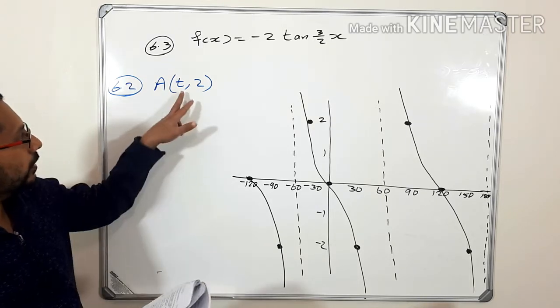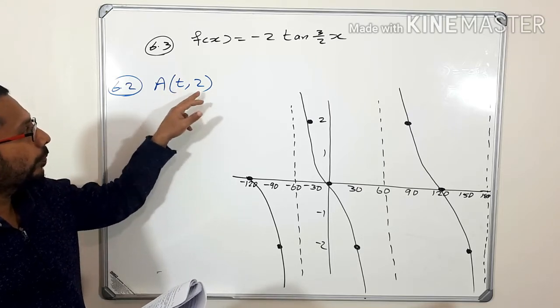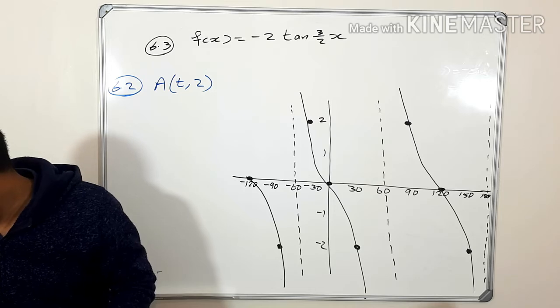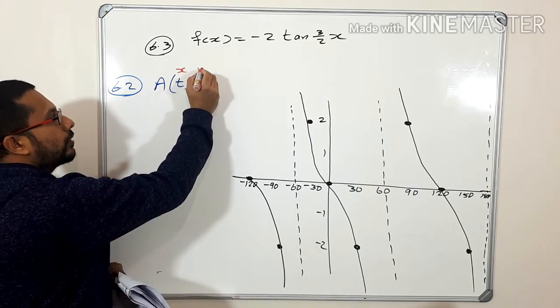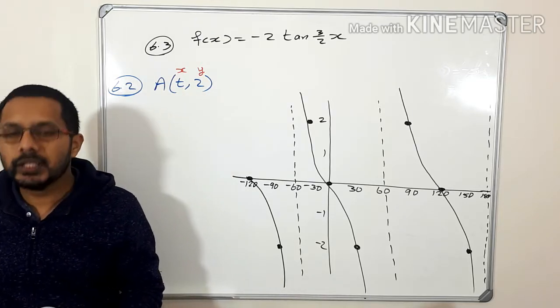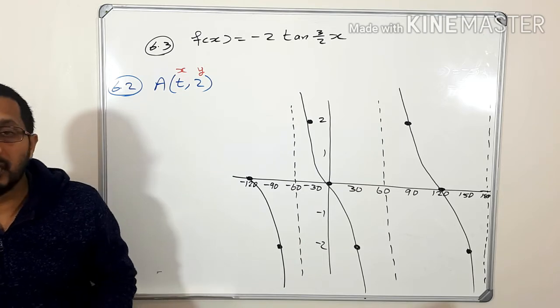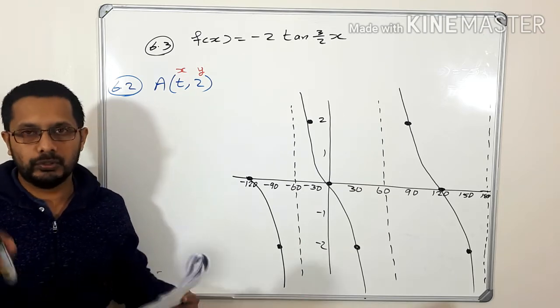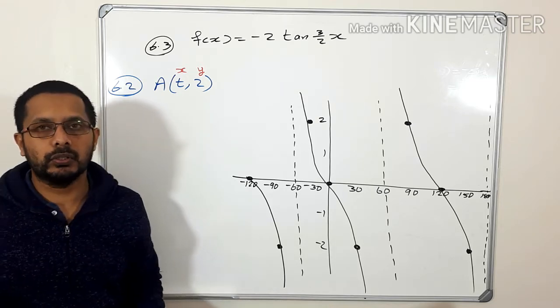They are saying that this point lies on the graph. So (t, 2) means the x value is t and the y value is 2. Now determine the general solution of t. The question is not just to find the value of t, but to find the general solution of t.